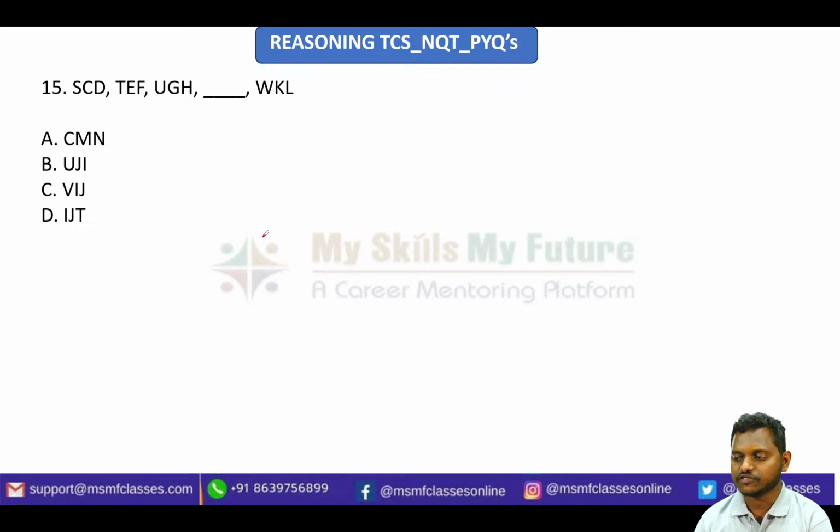You just need to observe in these questions. There is nothing like solving by additions or subtractions. You just observe this. By observation, I can simply say there is CD, EF, GH, then KL, so it should be IJ, and then your answer should be VIJ. So this is what it is. Your answer will be option C, right?